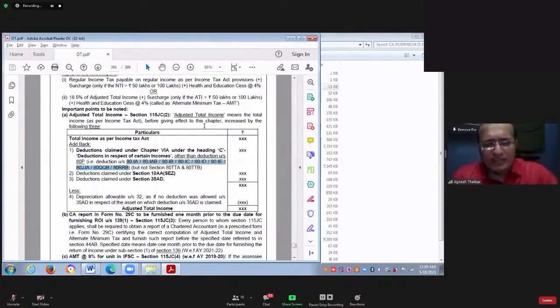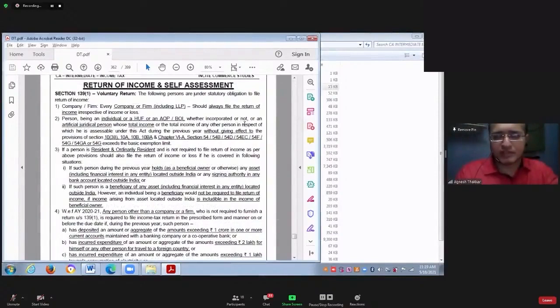Instead of 9, you can say 10 sections. Along with 80JJA, you can also take 80JJAA. 80JJA and 80JJAA are two different sections. I have taught you 80JJAA. 80JJA is not part of your syllabus. But instead of 9, you can take 10 sections, 80JJAA also. Yes, is that very clear?